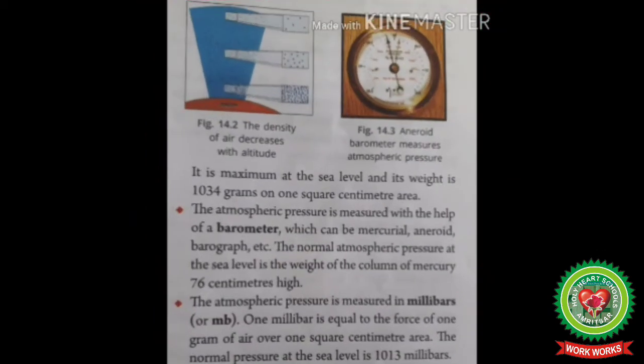Come back to the reading again. The normal atmospheric pressure at sea level is the weight of a column of mercury 76 centimeters high. Atmospheric pressure is measured in millibars. 1 millibar is equal to the force of 1 gram of air over 1 square centimeter area. The normal pressure at sea level is 1013 millibars.